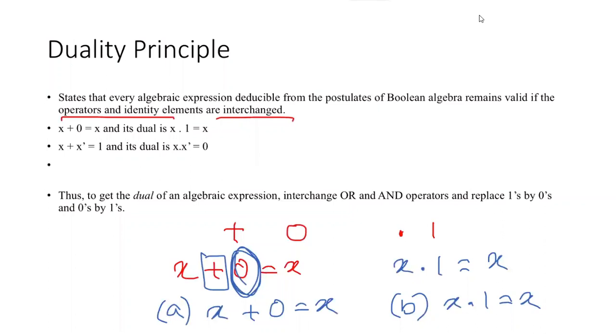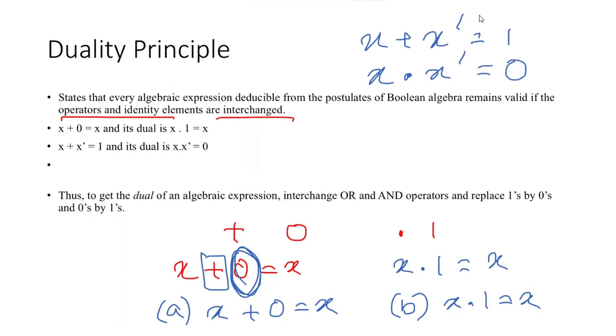Similarly, if I write x plus x dash is equal to 1, where 1 is the identity element, what will be the dual of this? The dual of this would be x dot x dash is equal to 0.